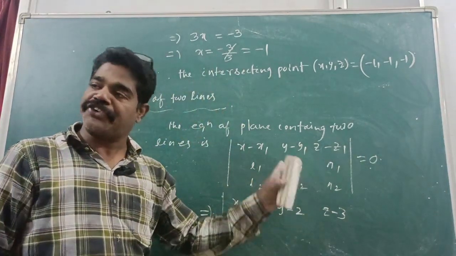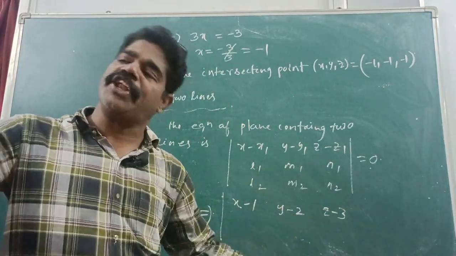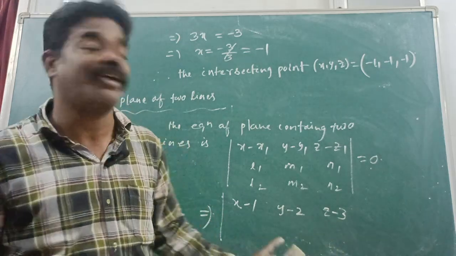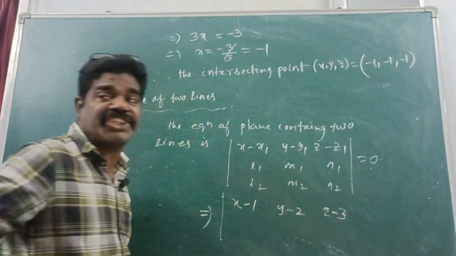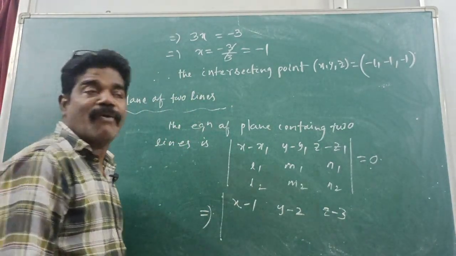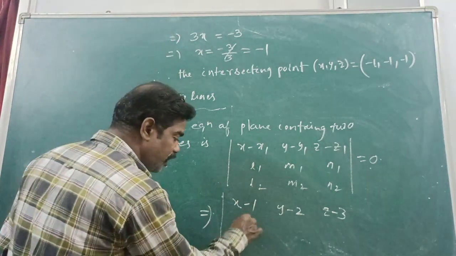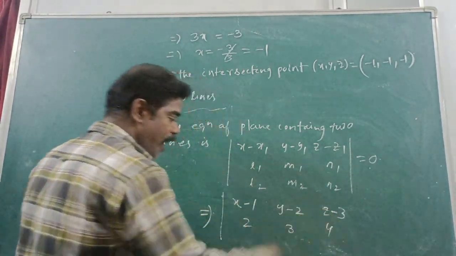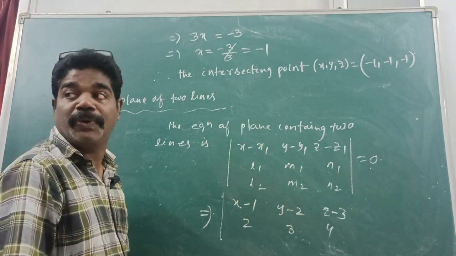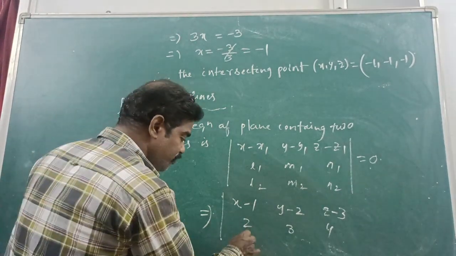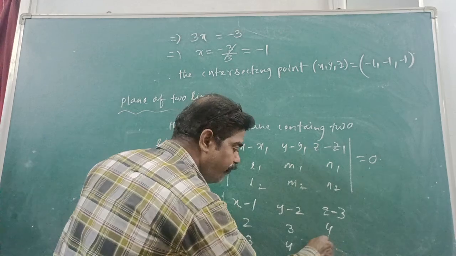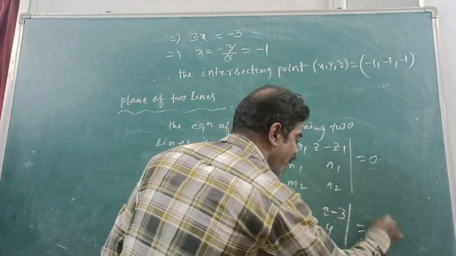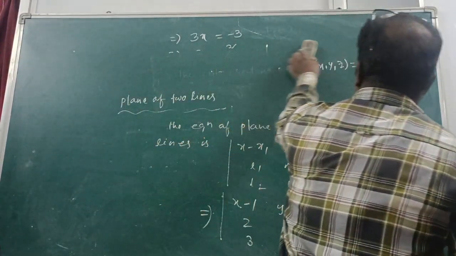You can take the first equation point or the second, no problem, right or not? And L1, M1, N1 is 2, 3, 4, and L2, M2, N2 is 3, 4, 5, is equal to 0.